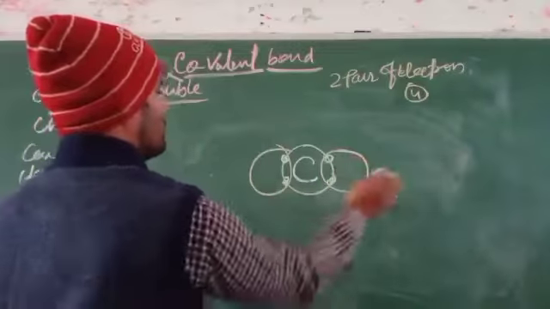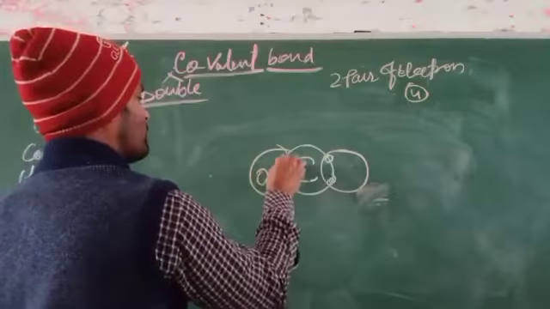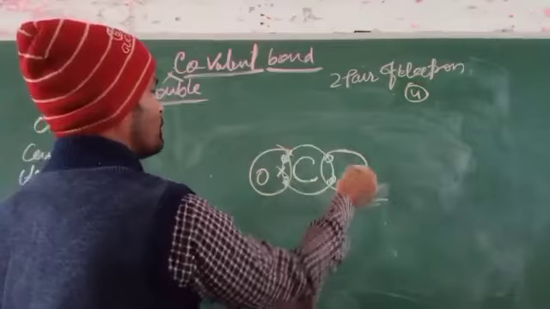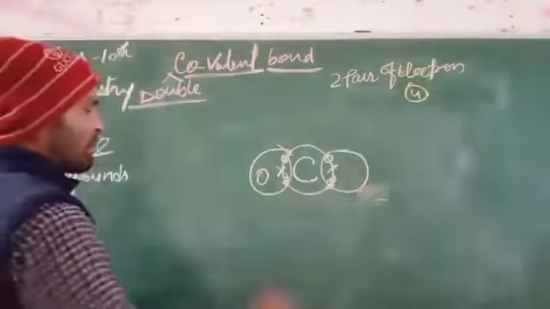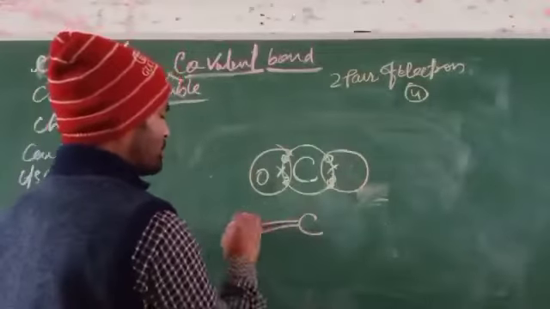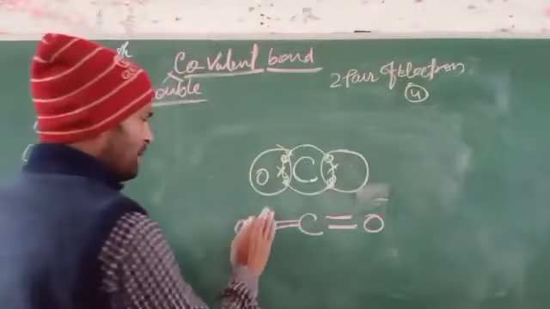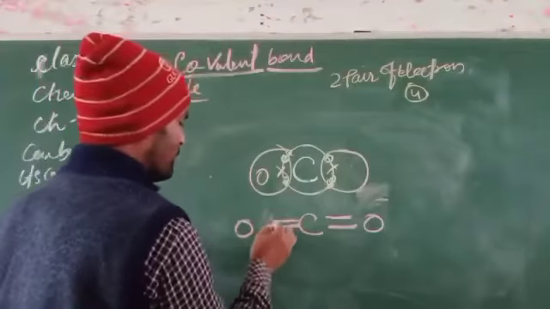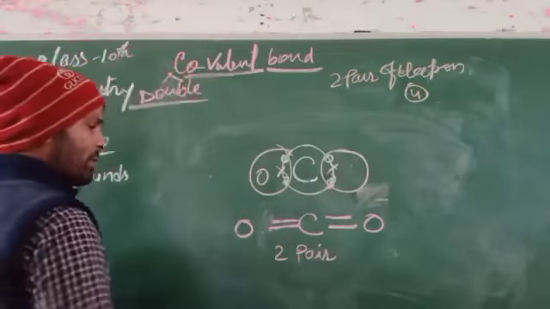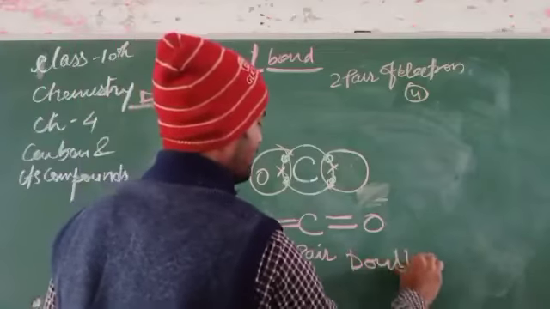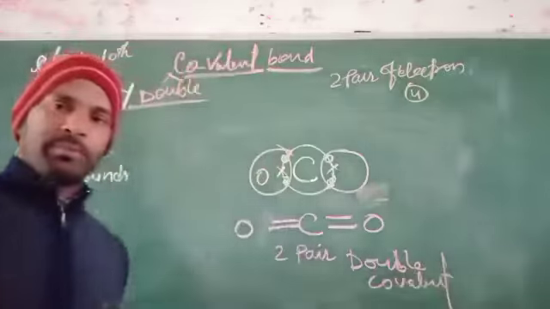Sharing of electrons, oxygen, 1, 2, 1, 2, 4 electrons. So if they share the electrons, this will form a double bond in both cases. And if there is a double bond, there are 2 pairs of electrons, that is a double bond. So that one is called a double covalent bond.